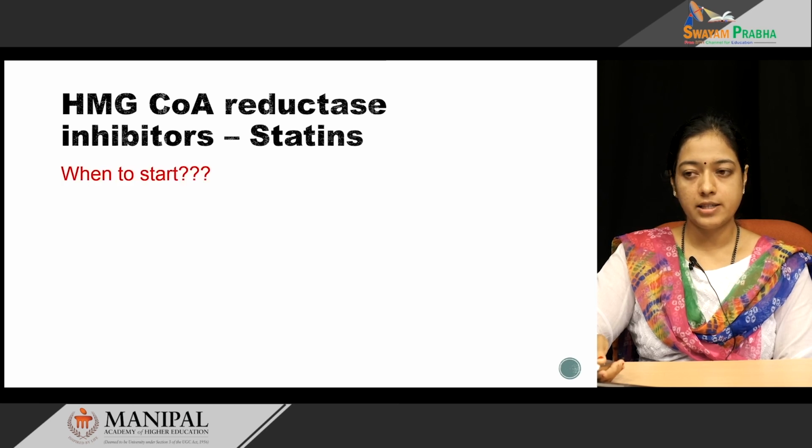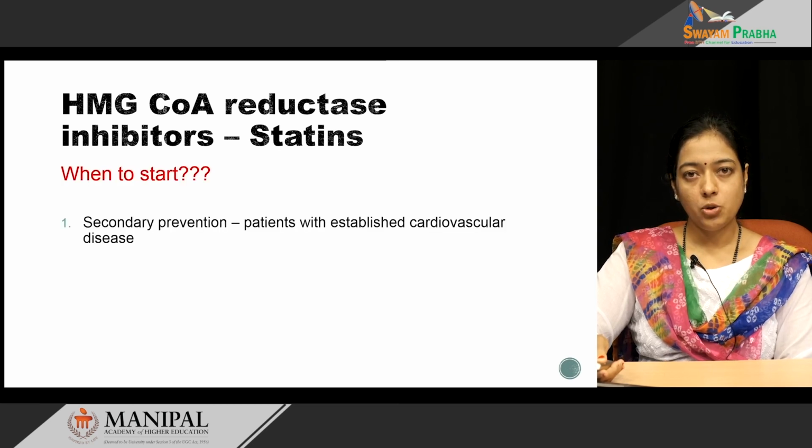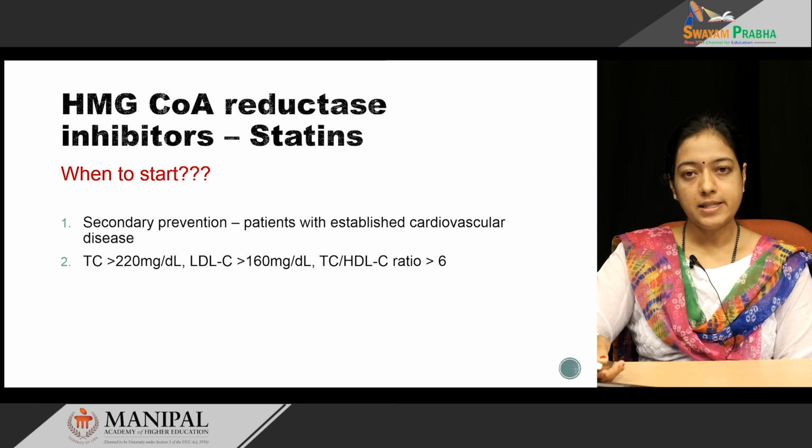When should we start these statins? It is used as a secondary prevention in patients with established cardiovascular disease. It can be started in patients who have total cholesterol level more than 220 mg per deciliter, LDL cholesterol level more than 160 mg per deciliter, and a ratio of total cholesterol to HDL cholesterol more than 6.